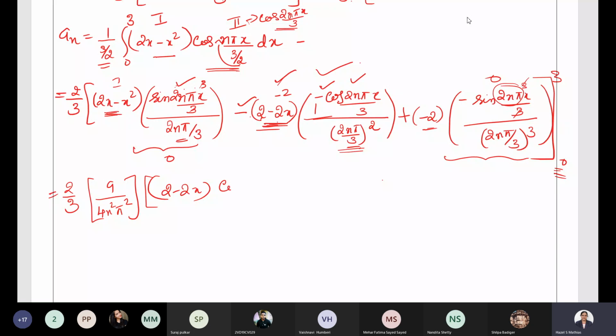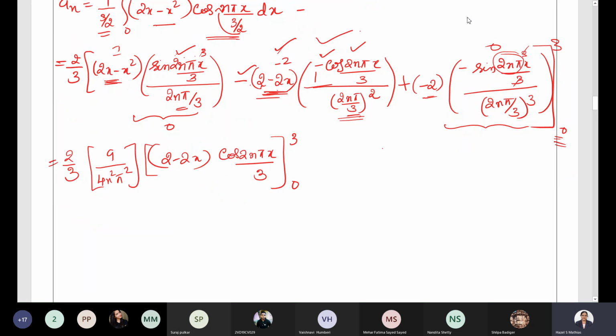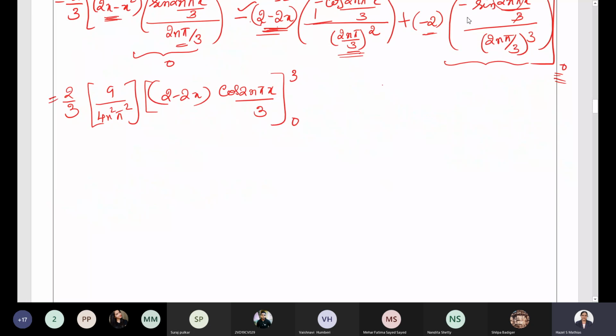cos 2n pi x by 3. For that we need to put the limits. Then what happens when we put the limits? Here we can cancel out terms: 3 1s are 3, 3 3s are 9, 2 1s are 2, 2 2s are 4. So we get 3 by 2 n square pi square. Now to the terms which are inside, put the limits. When we put the limits, first is 3. So 2 minus 2 into 3. 3 2s are 6, 2 minus 6 is minus 4.